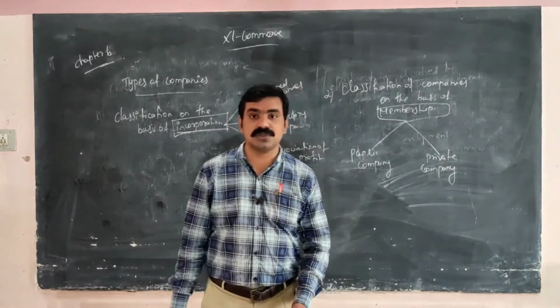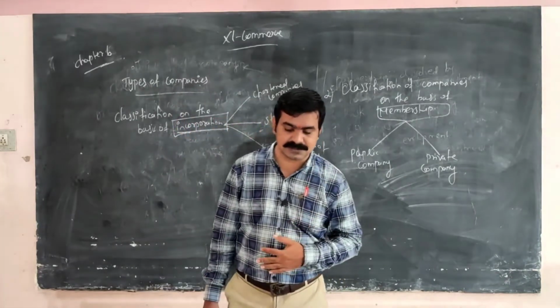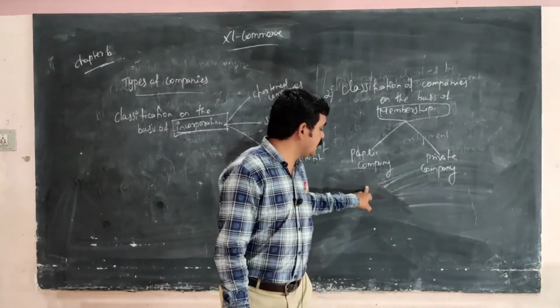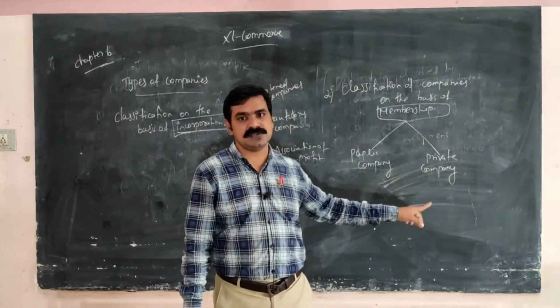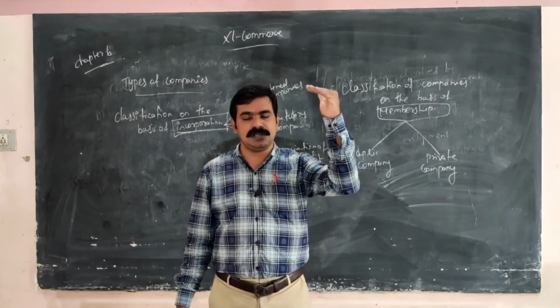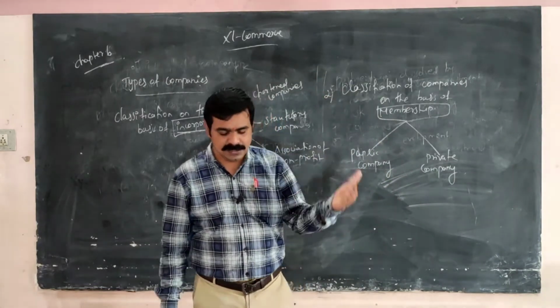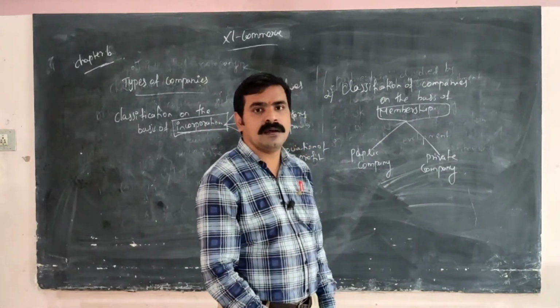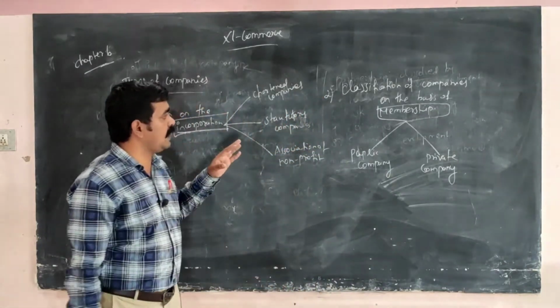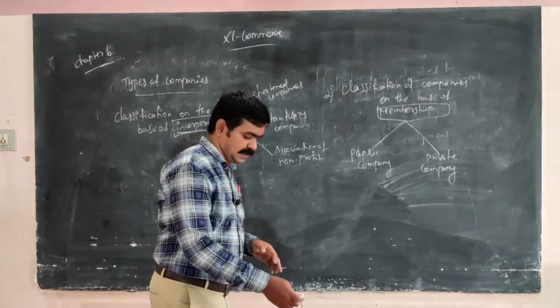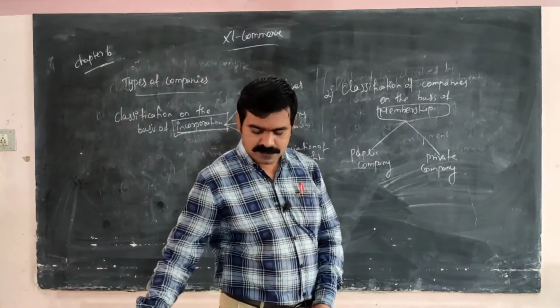As for shareholders, a private company has a maximum of 200 members, and a public company has at least 7 members. That is the shareholding in private companies. This is called classification of companies on the basis of membership. Okay, next one.